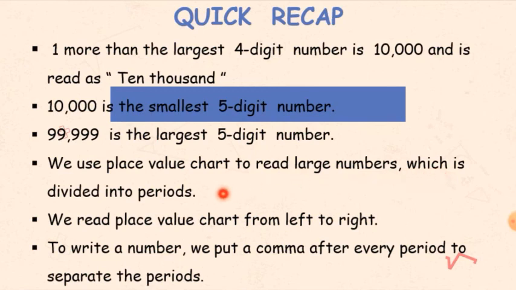Okay, and in the place value chart we have to remember that when we read the number, we have to read it from left to right, and to separate two periods we have to put a comma. So when we write the numbers, we have to first separate them using a comma, so it becomes easy for us to read the number, and also to write the number. So I hope it is clear to you how to read and write the 5-digit number.